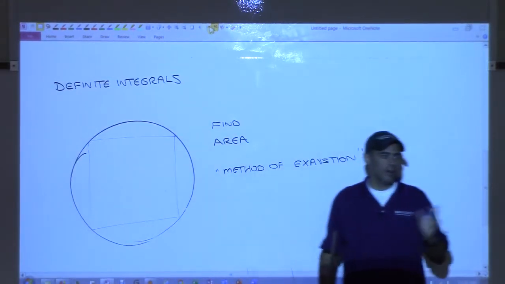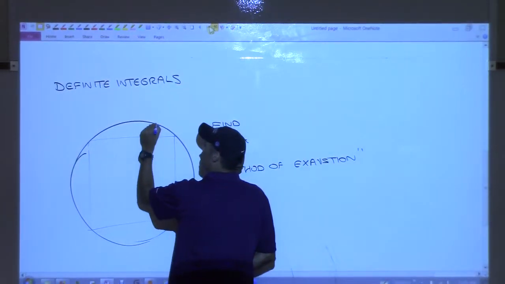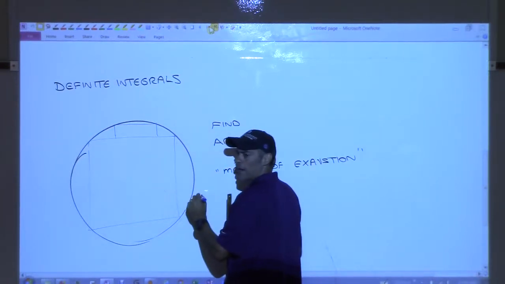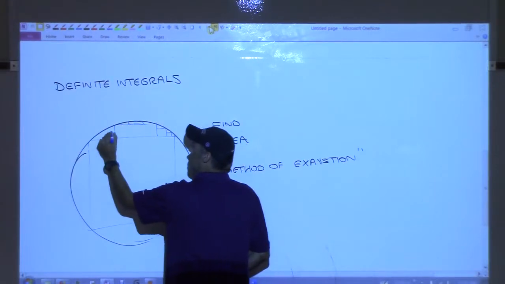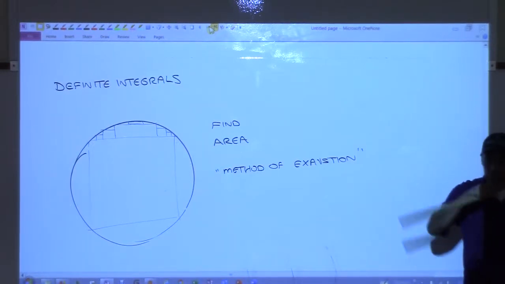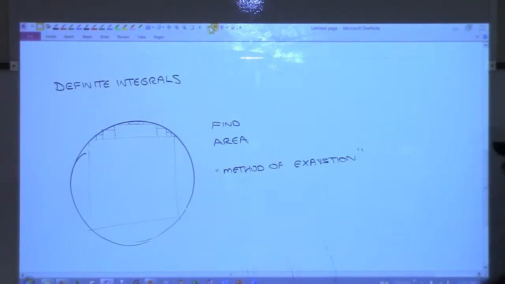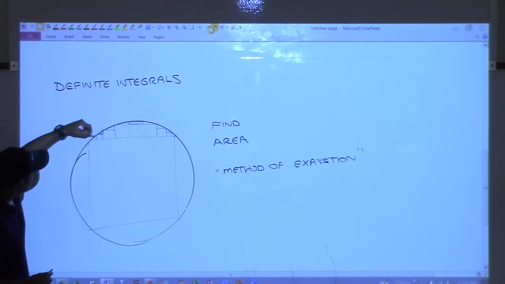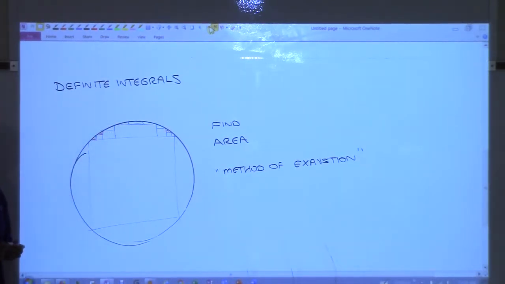Obviously, the area of that square is less than the area of the circle. So then they'd say, okay, we'll fill this in with a rectangle right there. That gives us a little more area. And then we'll fill that in. And they'd try to fill in all these little gaps with as many little rectangles and squares as they possibly could. And they would measure each one, and they would add them all up, all right? So imagine if I did that. If I added up all the areas of these blue rectangles and squares, then I'm going to be missing pieces, right? Like this little corner I didn't get, that little corner I didn't get. So I would have some error here, right?